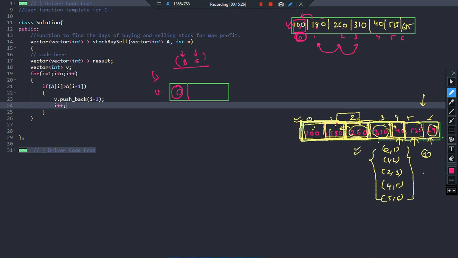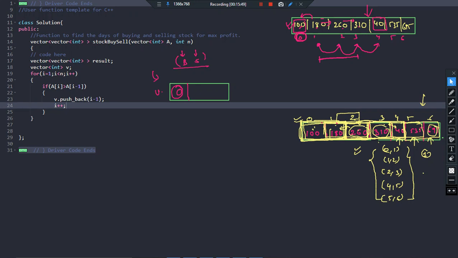Next day also I can hold it because the price of the stock is increasing, 310, and I have purchased at 100. It is still in profit. You can see it is still in profit from here, increasing. Now you cannot hold it till the fourth day. Why? Because on the fourth day the price of the stock is going to decline. So you should sell it on this day. Basically what we are doing is deferring it. Deferring means deferring as long as you are getting the profit.